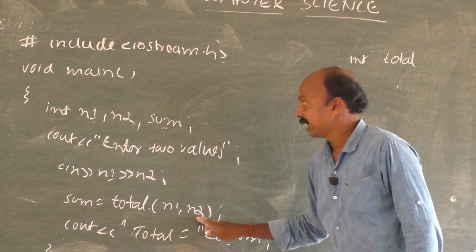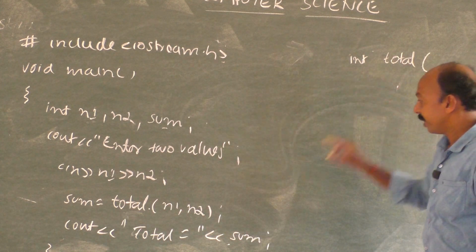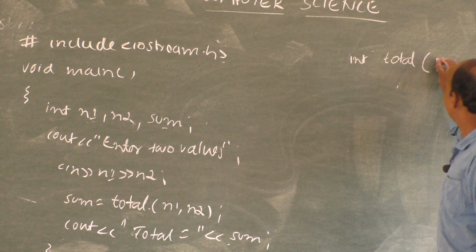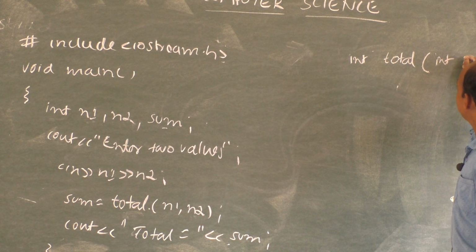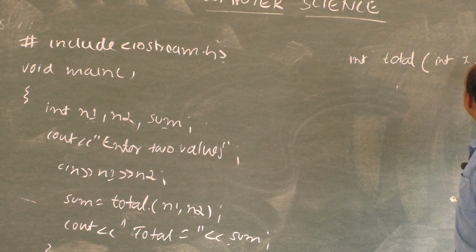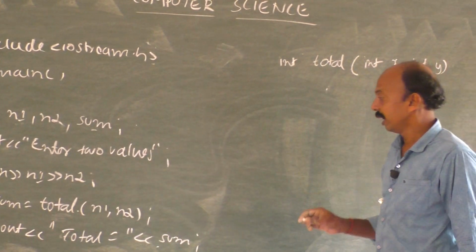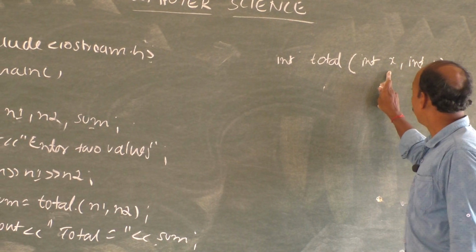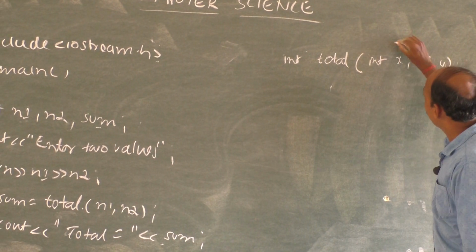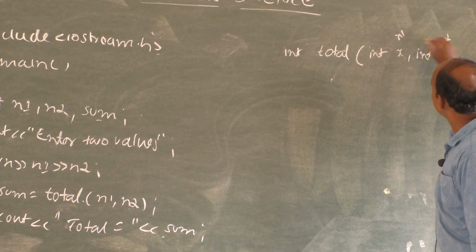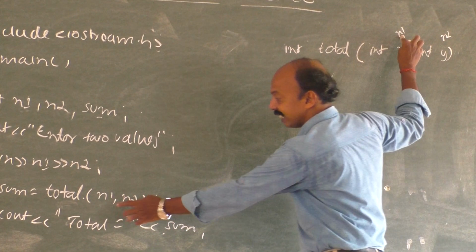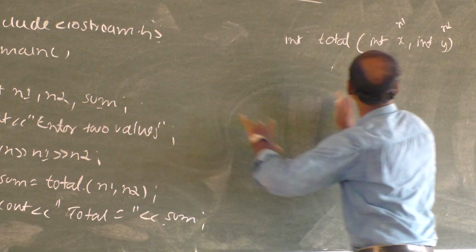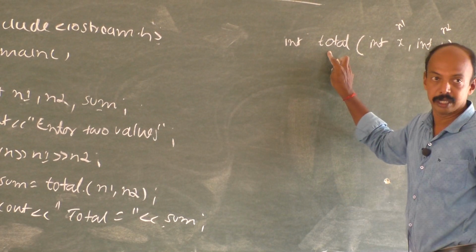then the argument list n1 and n2. These are integers here. That's why we need to write integer. Let us write it as int x and int y. Suppose we write n1 and n2 here also, it's okay. But if you write n1 here and n2 here, this n1 will be different and this n1 will be different, because this n1 is local to main and this n1 will be local to total.